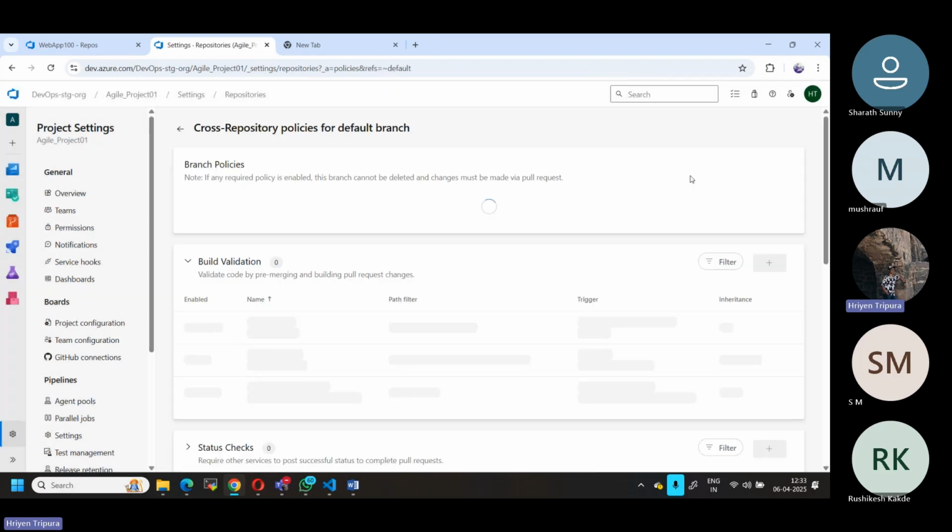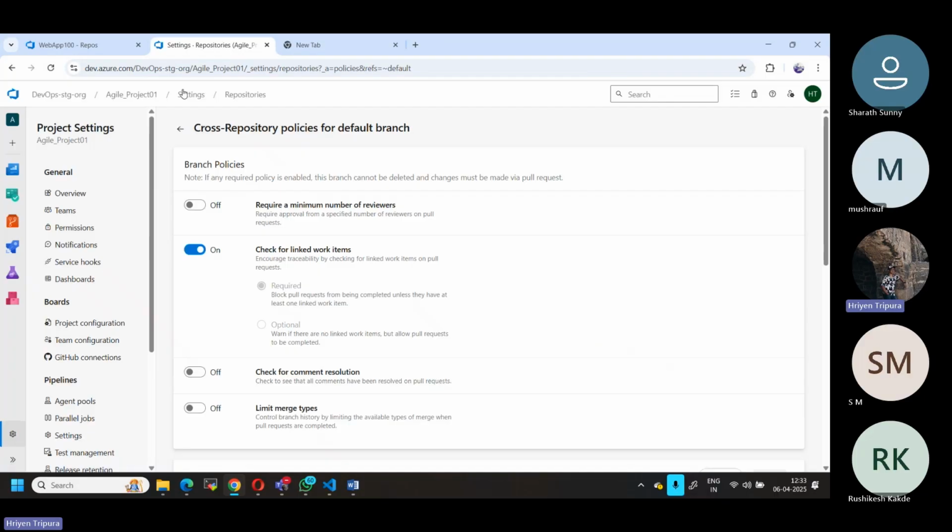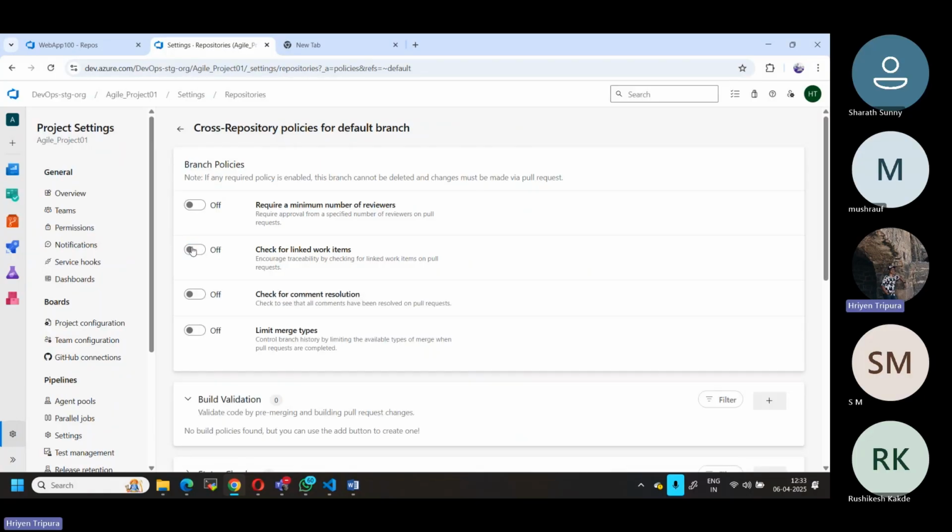Now if you go here, there is an option, right? And the same repository, this is all default by default. So it is telling you to check for this thing. If you enable or disable, you can disable that one. The question is, what is this first? Let us understand this also, right?